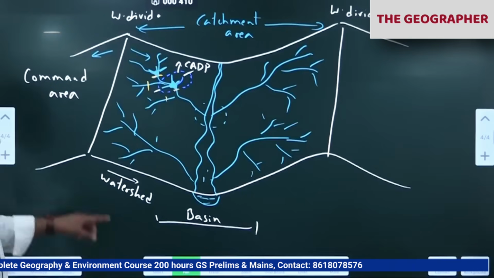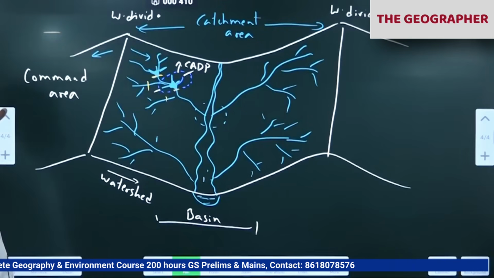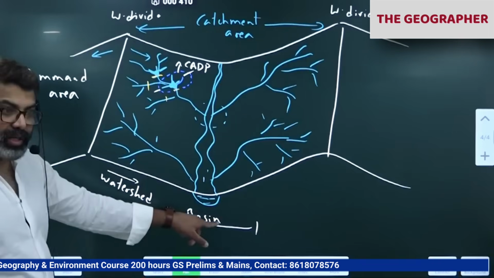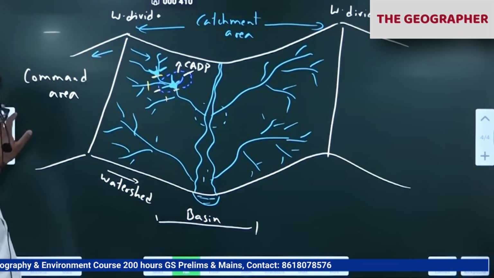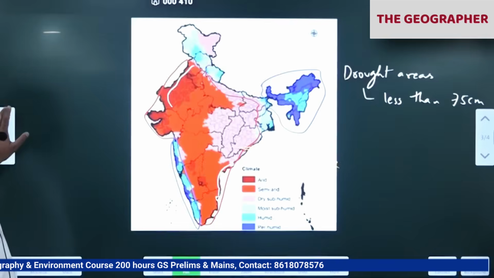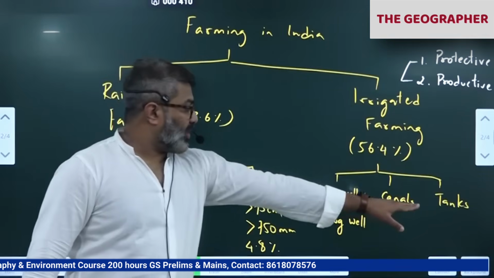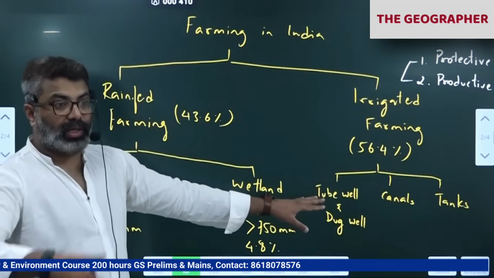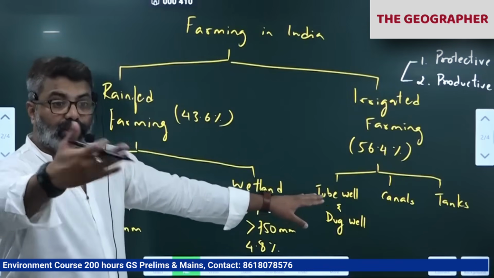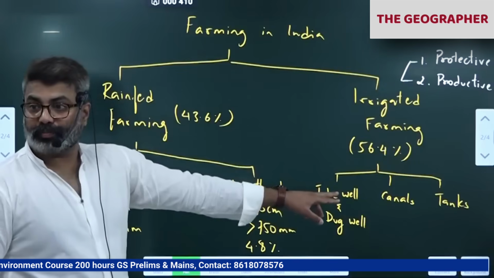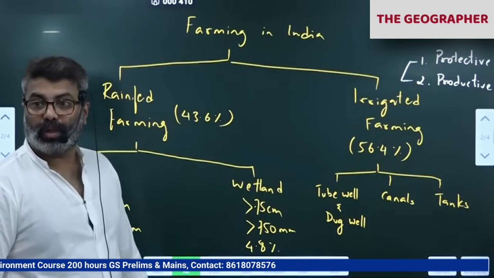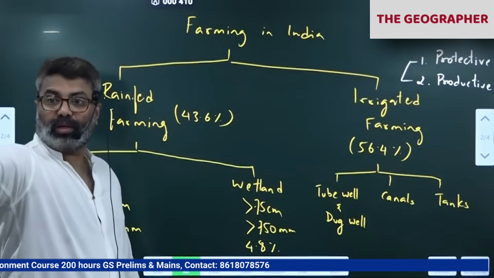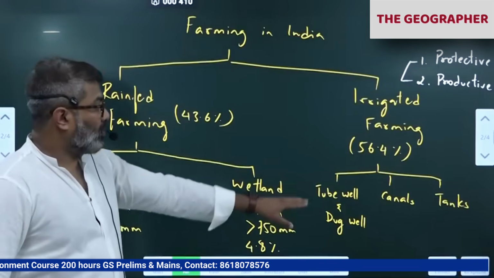So I'm just telling you how irrigation is very crucial. Canals we built. All this we have covered already. So canal irrigation, tanks, tube wells and dug wells helped us to increase our irrigated land. By doing this, we are able to grow more food crops. Any doubt there? So now pay attention.